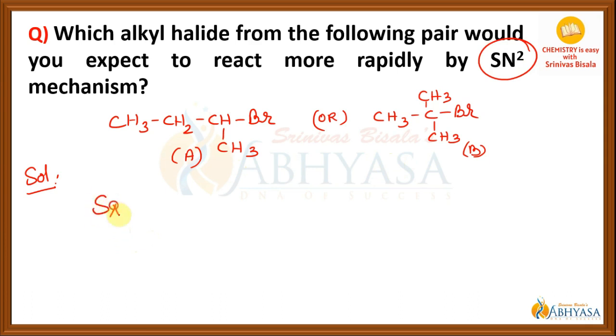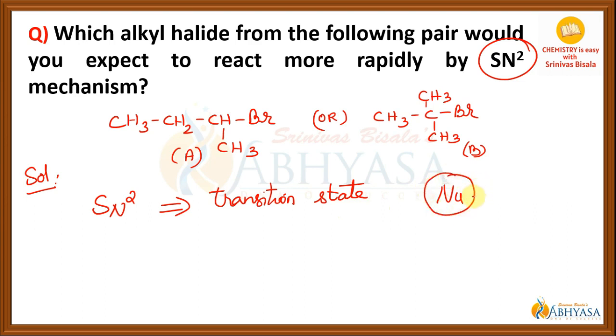Recollect that SN2 reactions take place through the formation of transition state, isn't it? SN2 reactions take place through the formation of transition state. And whenever steric crowding is less, the attack of the nucleophile on the carbon of the alkyl halide will be very easy. So that is the reason why the order of reactivity of alkyl halides towards SN2 reaction is primary alkyl halide is more reactive than secondary, which is more reactive than tertiary.